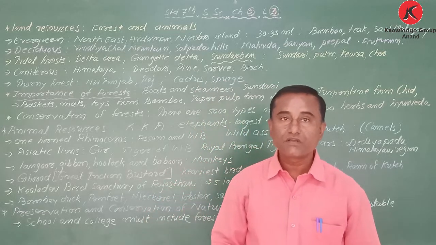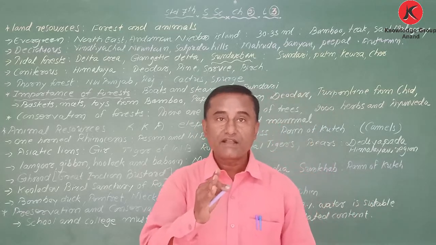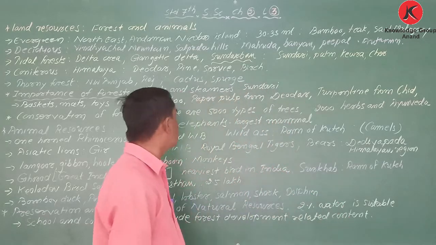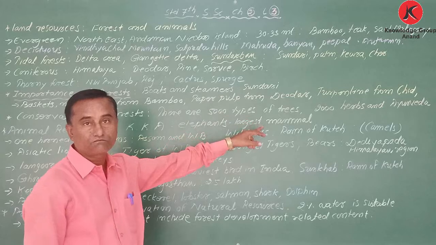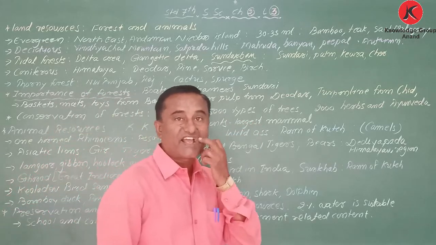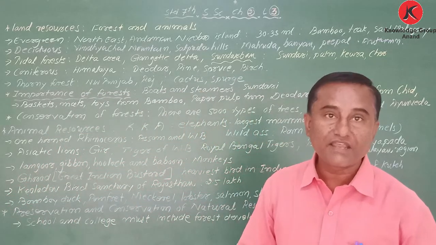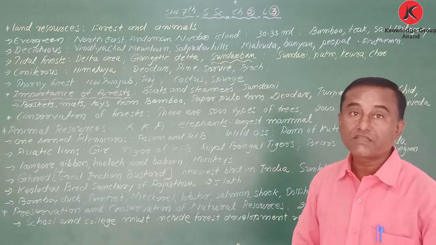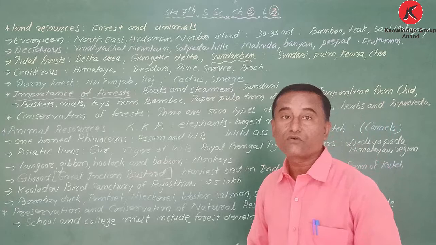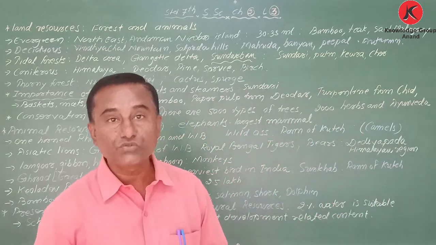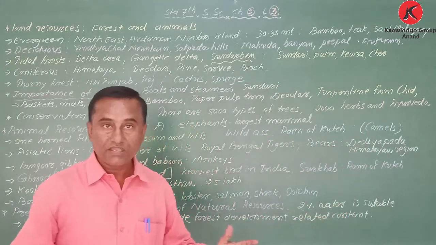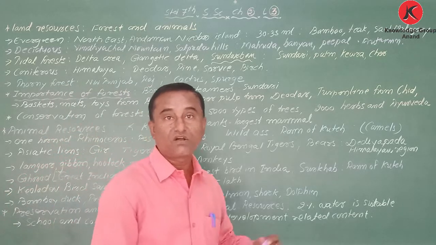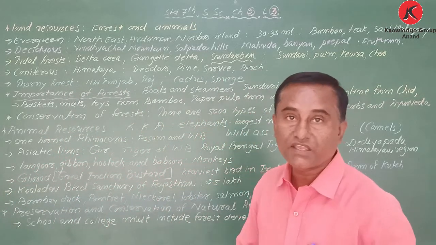My dear student, we know that in India there are more than 5,000 types of trees, and among them we can say 2,000 types of trees are good for herbs and Ayurveda. They are useful for medicine. That is why India has one of the good ranks in the world in terms of forest and trees.